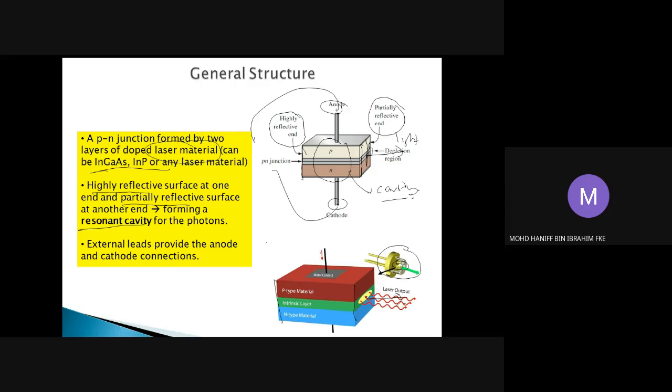Then we have the external leads that provide the connection to the outside source, the anode and cathode connections. So this is the general structure of laser. Hopefully we can differentiate between the structures of laser diode and LED. They are almost the same, but the difference is the existence of these two mirrors on both sides that produce the cavity.